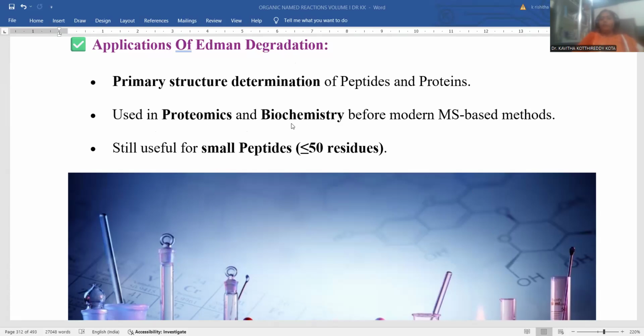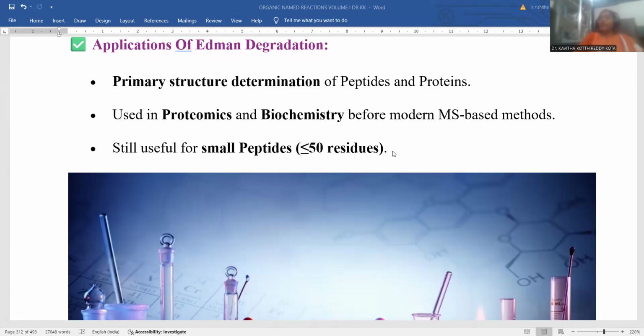Before modern MS-based methods, Edman degradation was the only way to determine the skeletal structure of proteins, right? Edman degradation is more suitable if the protein or polypeptide chain has fewer than 50 amino acid residues. Fewer than 50 amino acids means it is a shorter peptide chain only. So to understand the skeletal structure of small proteins, the Edman degradation process is more convenient to adopt.